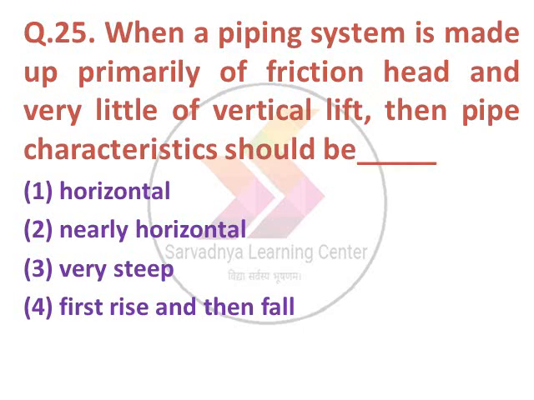Next question. When a piping system is made up primarily of friction head and very little of vertical lift, then pipe characteristics should be dash. Option 1 horizontal, second nearly horizontal, 3 very steep, 4 first rise and then fall. The option number 2 is correct, nearly horizontal.